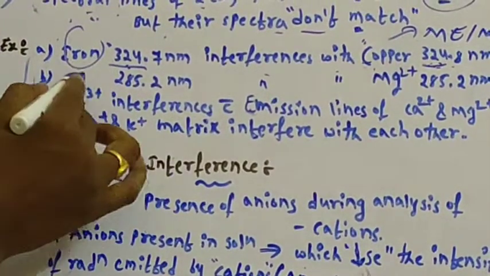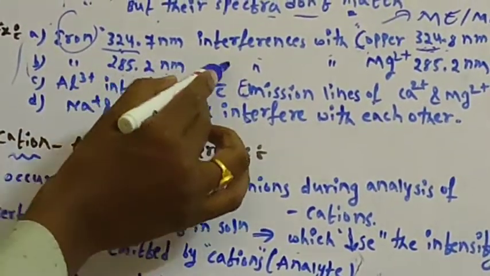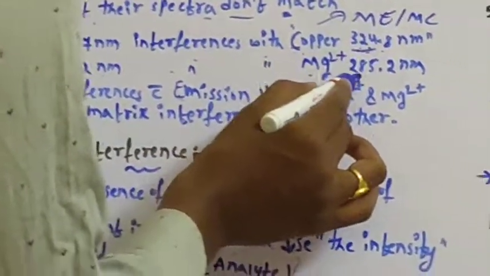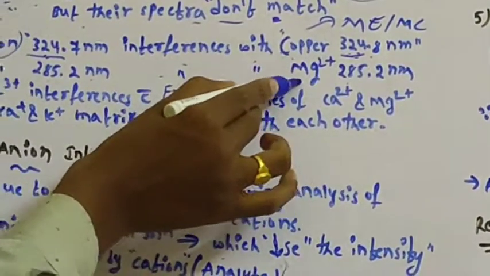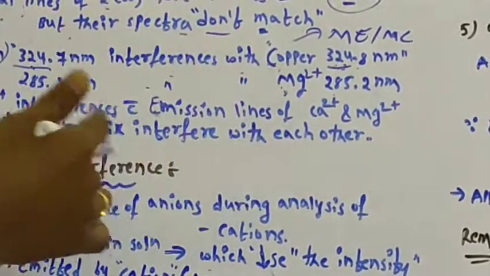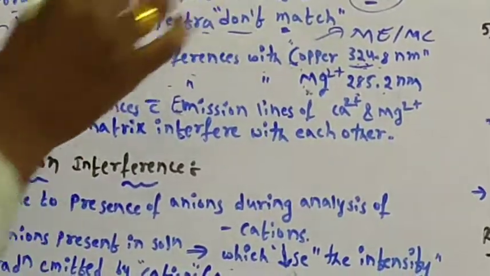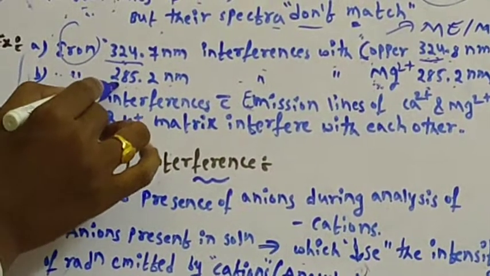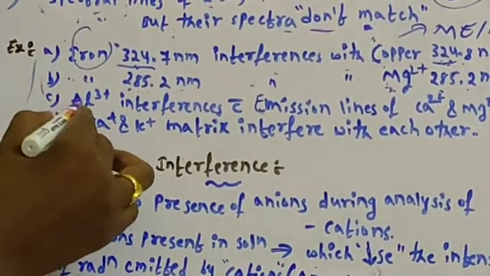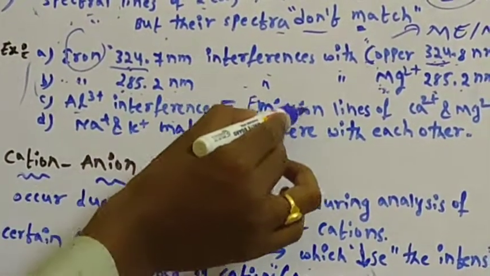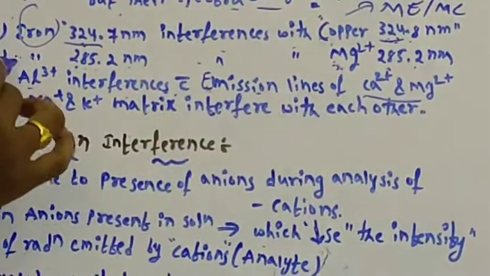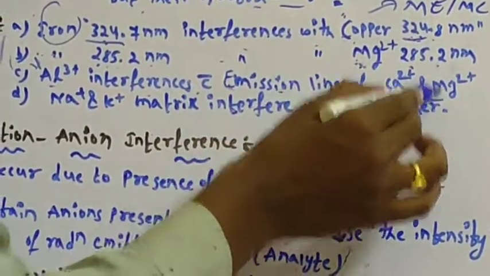Second example, iron at 285.2 nanometer interferes with magnesium at 285.2 nanometer. Magnesium is the main element, emitting radiation at 285.2 nanometer. If the sample is also contaminated with iron, it will also emit the same wavelength, so it leads to error in the results. Third example, aluminum can interfere with the emission lines of both calcium and magnesium.